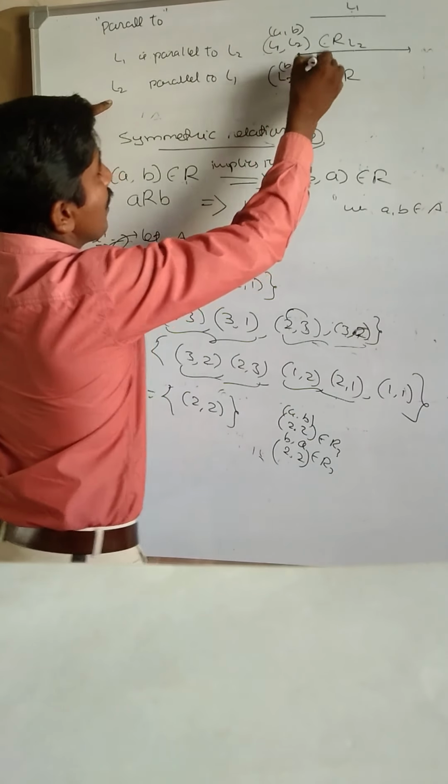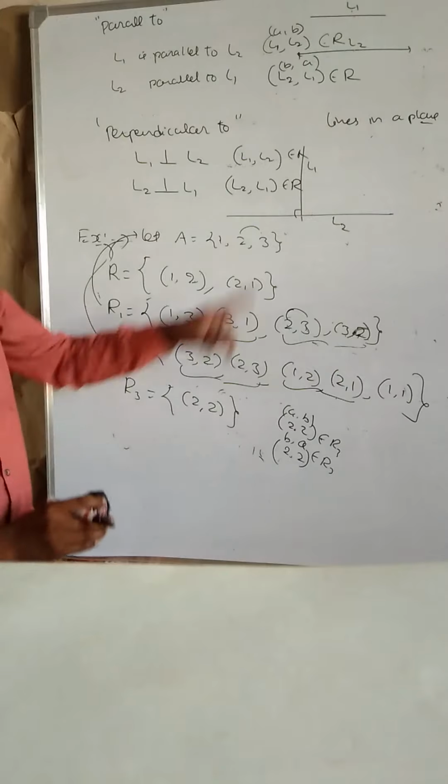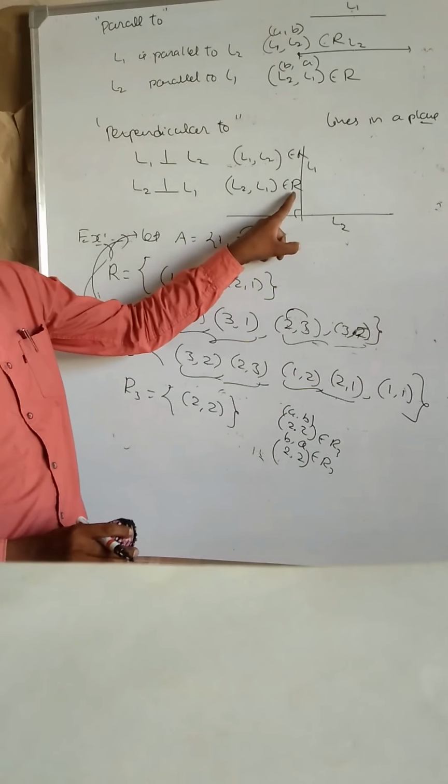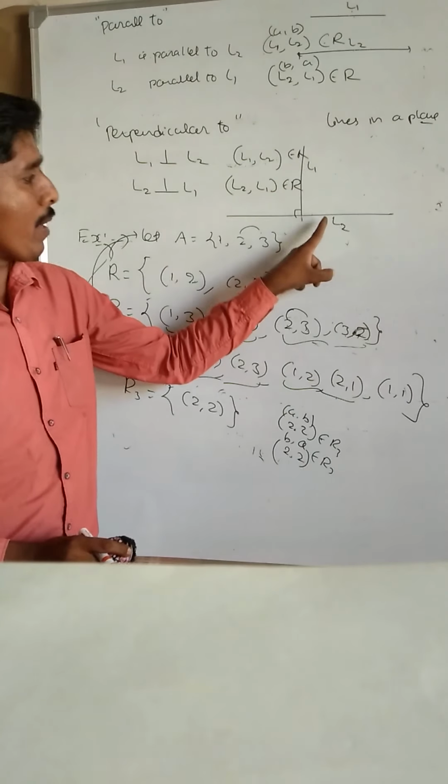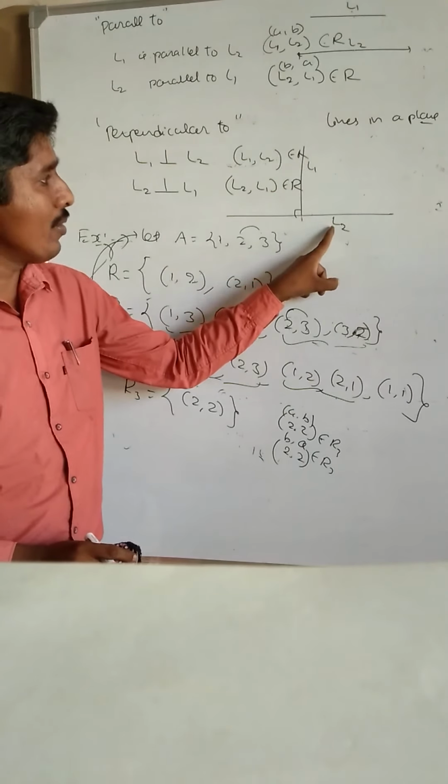L1 is perpendicular to L2 means L1, L2 belongs to the relation. L2 is also perpendicular to L1, therefore L2, L1 belongs to the relation. So A, B and B, A belong to the relation. Therefore, clearly the perpendicular to relation on the set of all lines in the plane is symmetric.